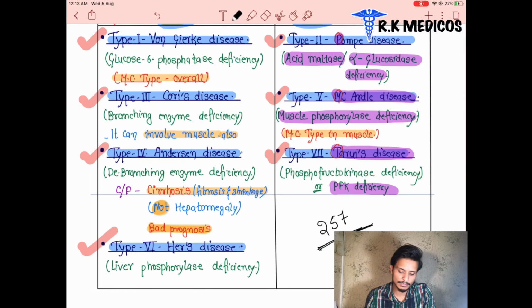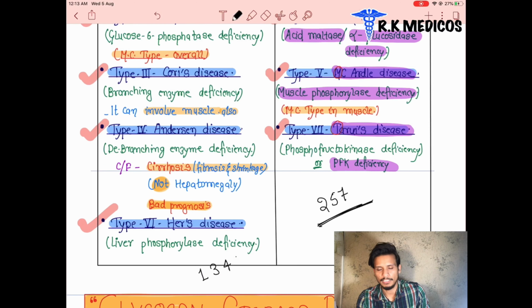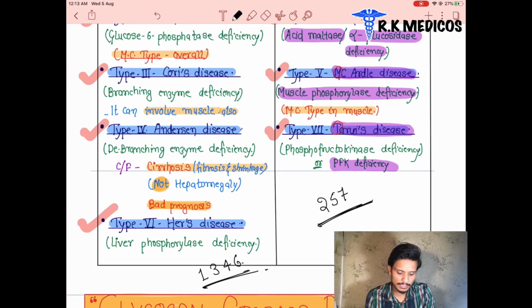Now we can see here what are the numbers? That is 1, 3, 4, 6. It means type 1, type 3, type 4 and type 6. These are associated with the liver. Inside the liver, some enzymes are deficient and that leads to glycogen storage disorders. First we can see type 1.